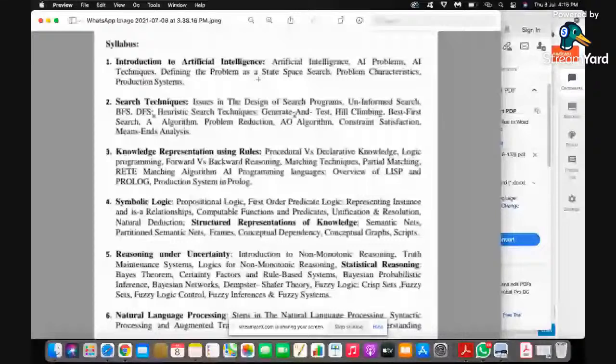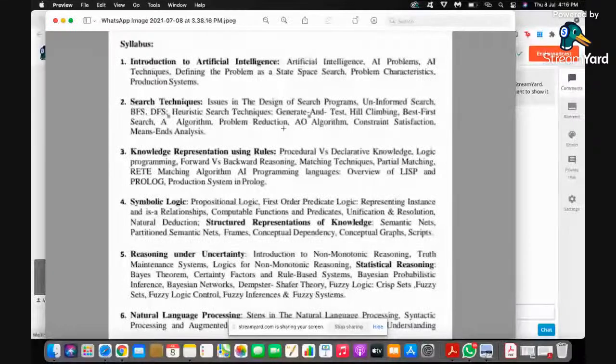Hill climbing. Second one is best first search. Third one is problem reduction. Fourth one is constraint satisfaction. And the last one is means-ends analysis.